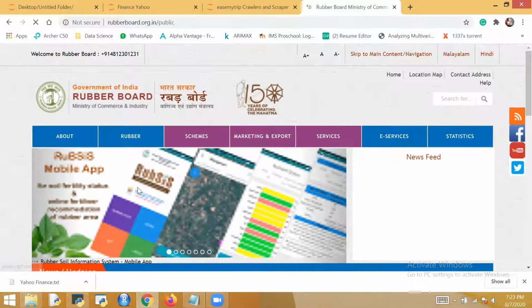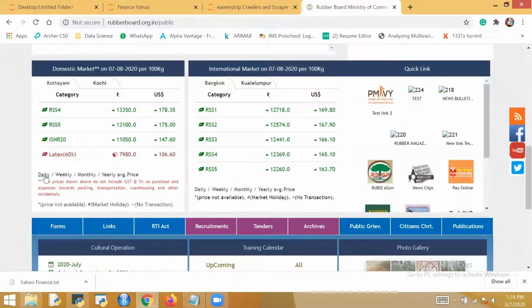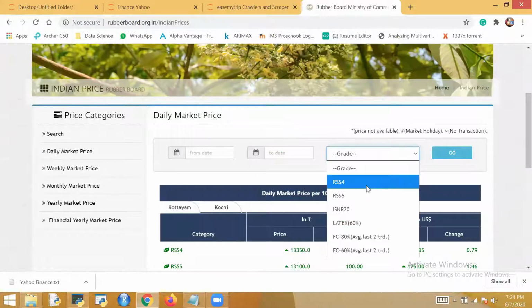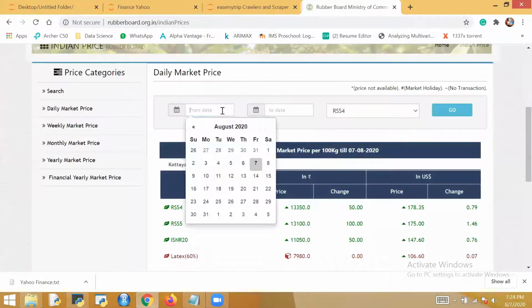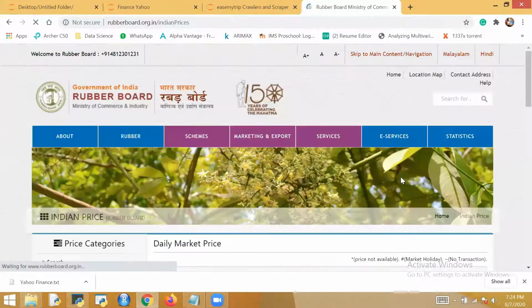So for this, some type of automation is required. We will make a Selenium bot which will open this page, click on this link, fill this form for us, from date to date, select a grade for us, and click on go. After go, when the data comes, we will fetch this data after the page gets refreshed.